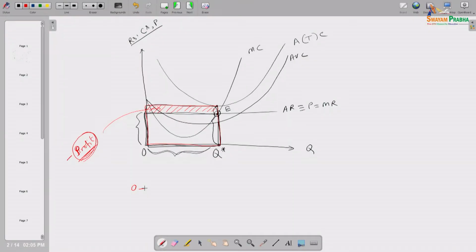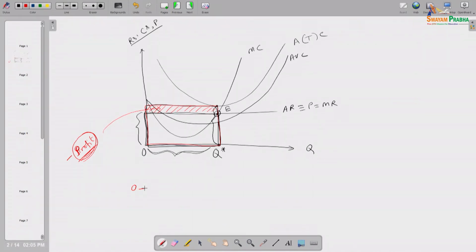We are asking, if he stops production, what will be his profit? If he stops production, his output quantity is 0. So total revenue will be price into 0, so total revenue will be 0. Minus, since it is a fixed short run case, if he stops production, how much fixed cost he has to incur?